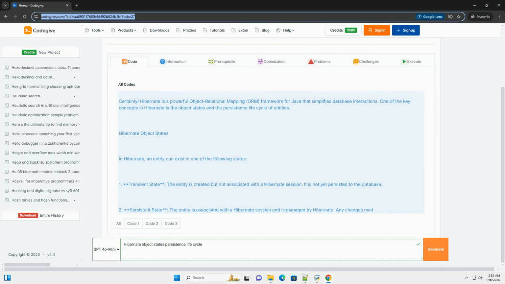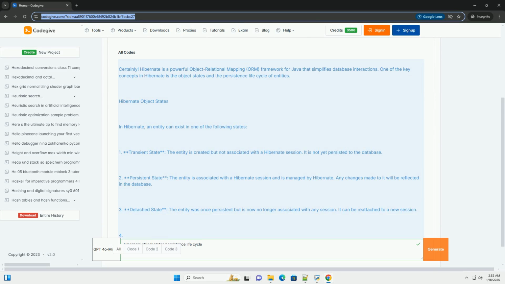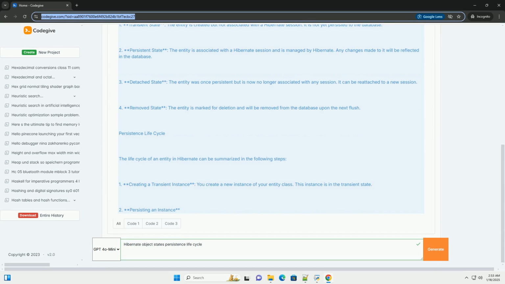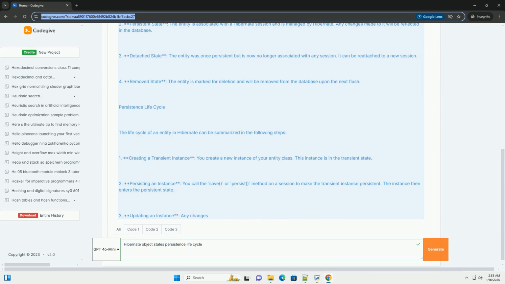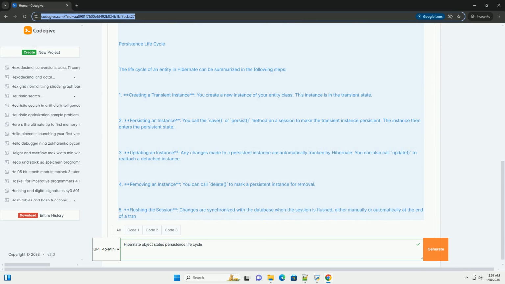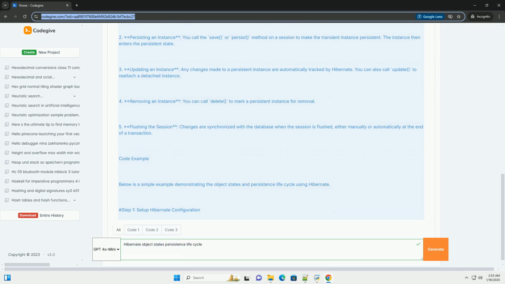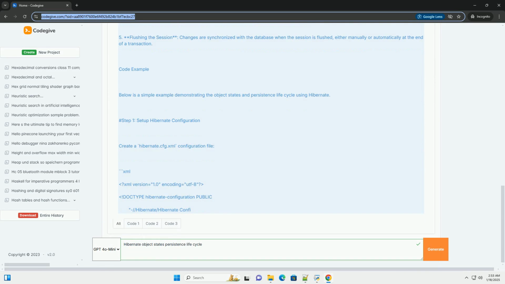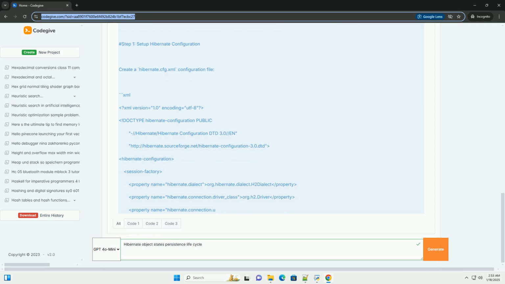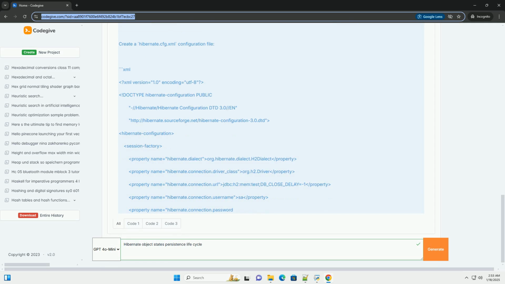Certainly. Hibernate is a powerful object-relational mapping (ORM) framework for Java that simplifies database interactions. One of the key concepts in Hibernate is the object states and the persistence life cycle of entities. Hibernate object states. In Hibernate, an entity can exist in one of the following states.